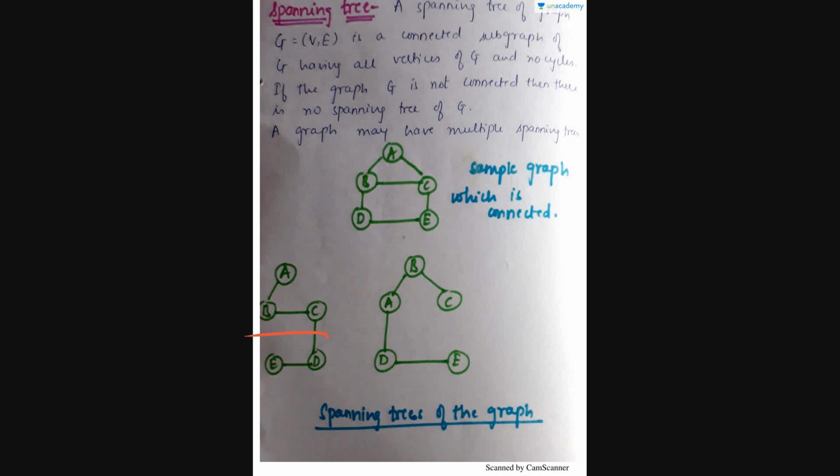So A, B, C, D, E, or A, B, C, E, D, can be a spanning tree. Or else C, B, A, D, E can also be a spanning tree of the graph. So this is all about spanning tree.